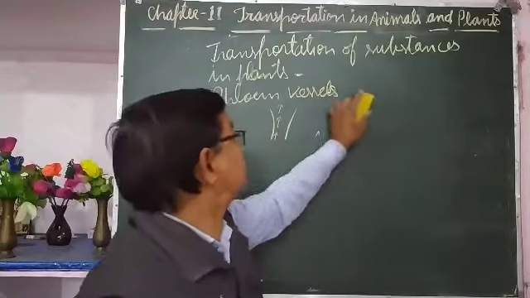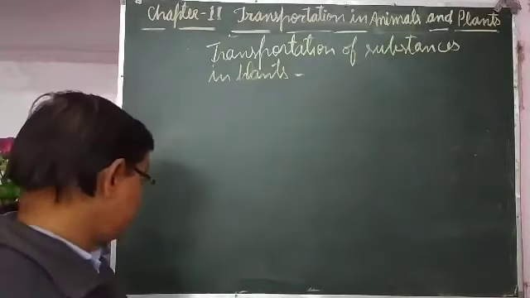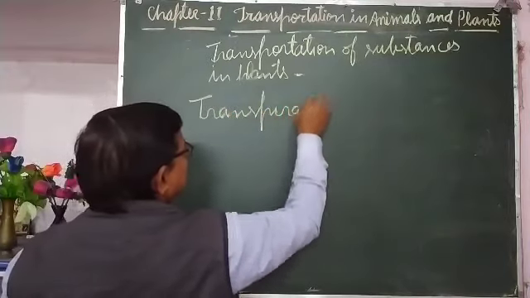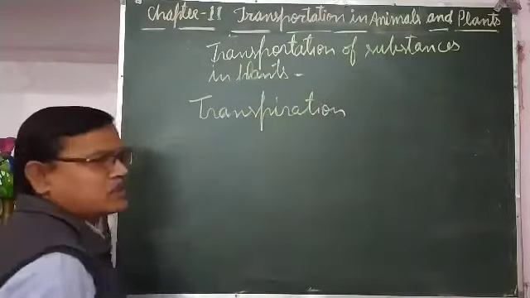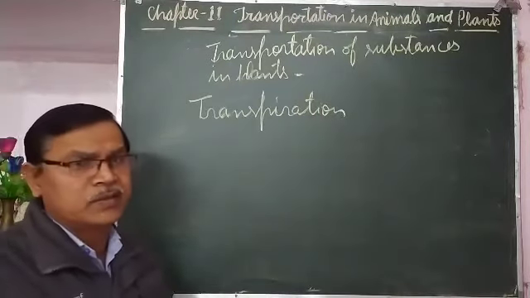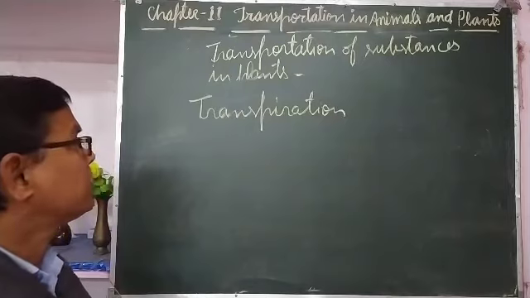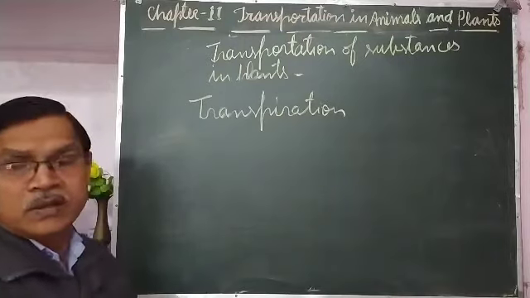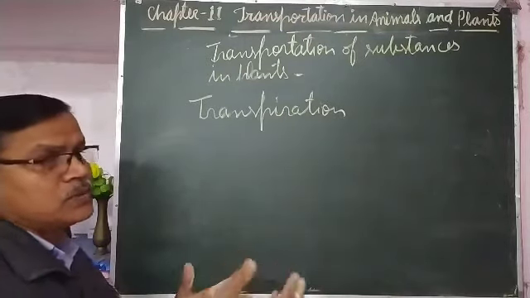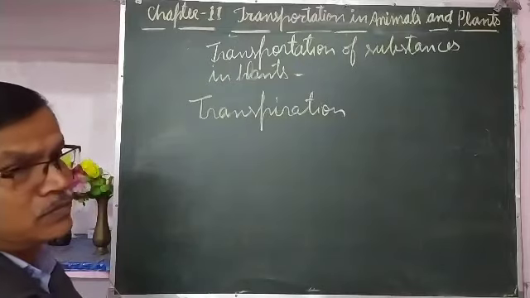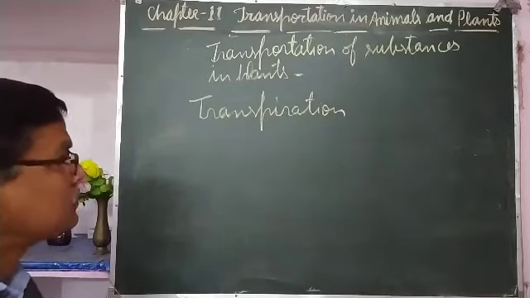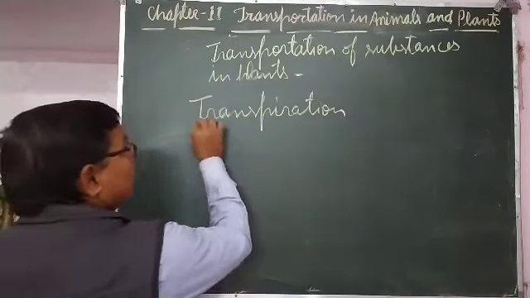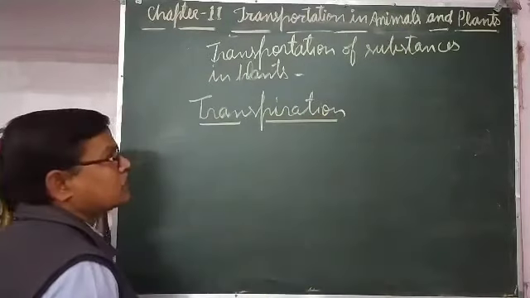Transpiration is the process of loss of water through the stomata from the leaves. So that is called transpiration. In this process, whatever water is there in the plant body, absorbed through the roots, after use is removed from the plant through the leaves, from the leaves through the stomata. So extra water is also transpired.